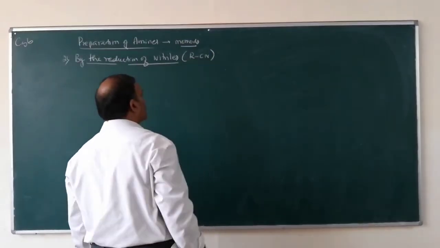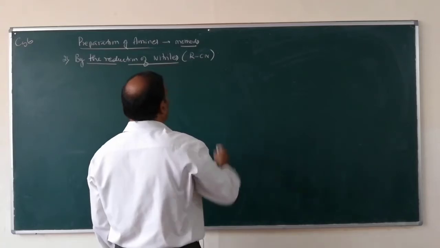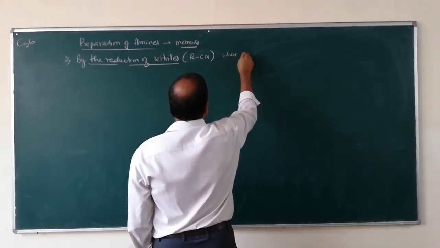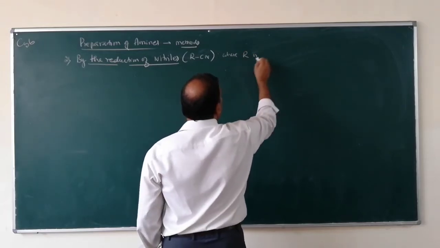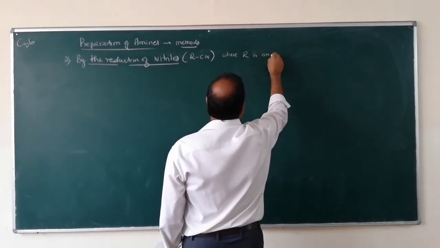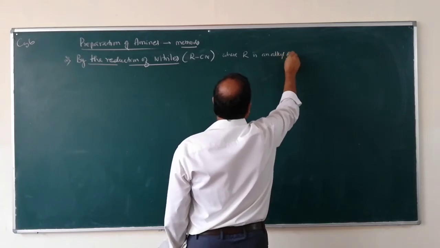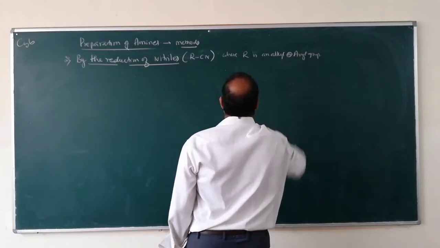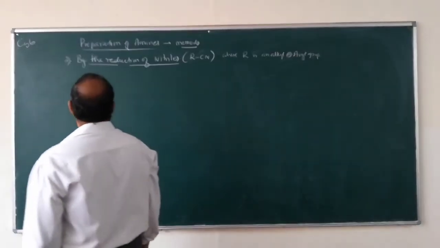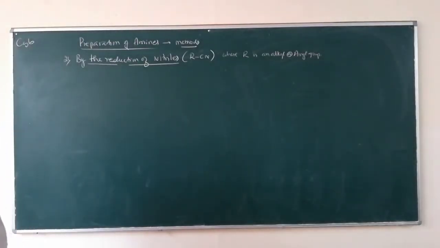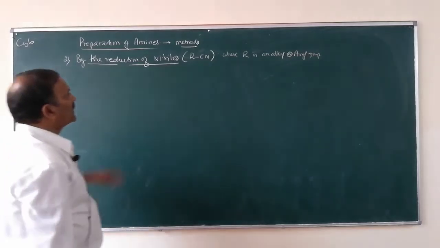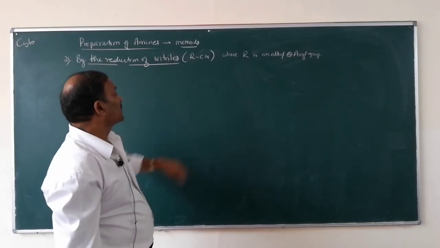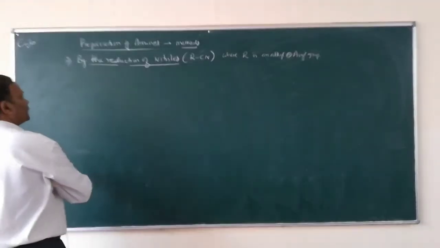Cyanides are called nitriles, where R is an alkyl or aryl group. So here nitriles, cyanides, are converted into amines by the reduction.